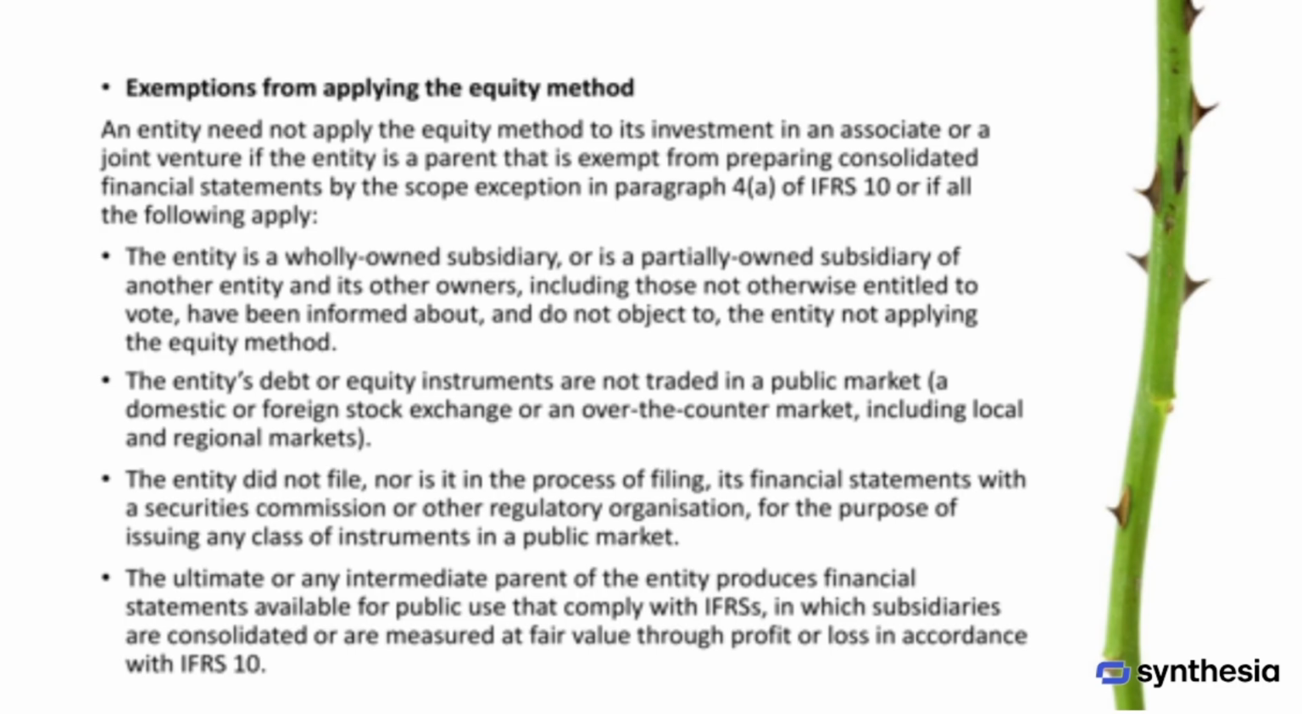Third, the entity's debt or equity instruments must not be traded on a public market, such as a stock exchange or over-the-counter market. Fourth, the entity should not be in the process of filing financial statements with any securities commission or regulatory organization for the purpose of issuing instruments in a public market. Finally, the ultimate or any intermediate parent company must produce publicly available financial statements that comply with IFRS. These statements should either consolidate subsidiaries or measure them at fair value through profit or loss. If all these conditions are met, the entity is exempt from applying the equity method.